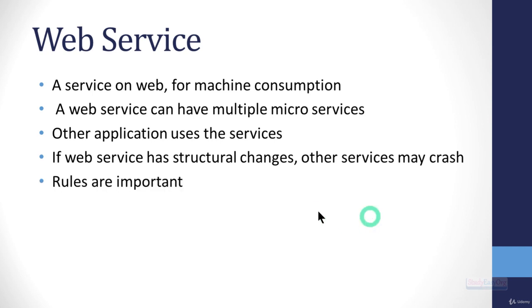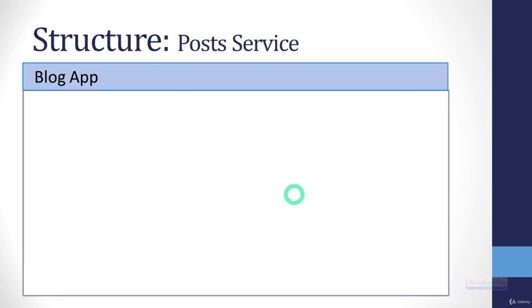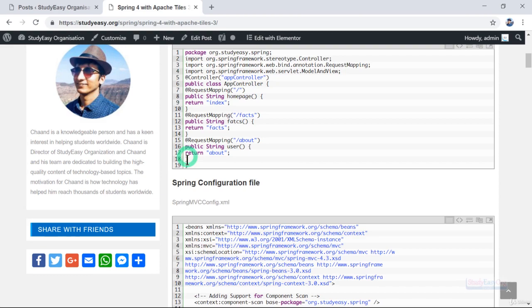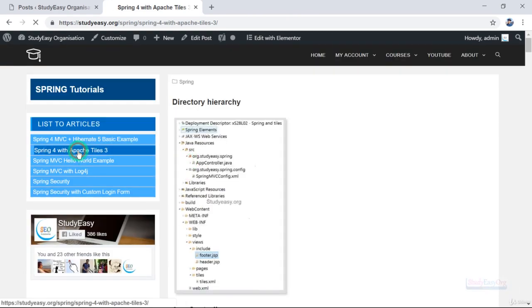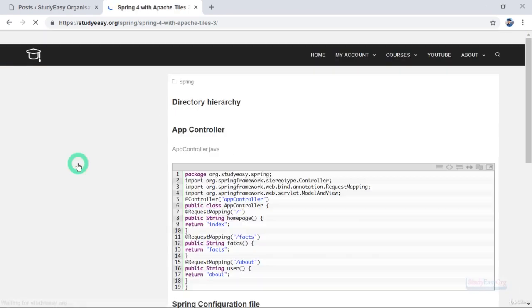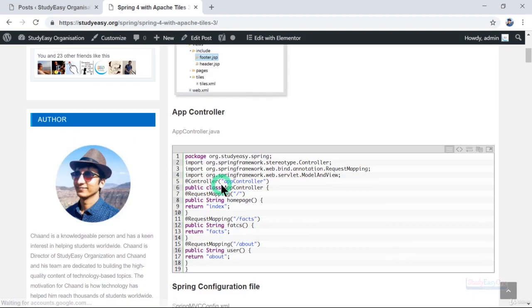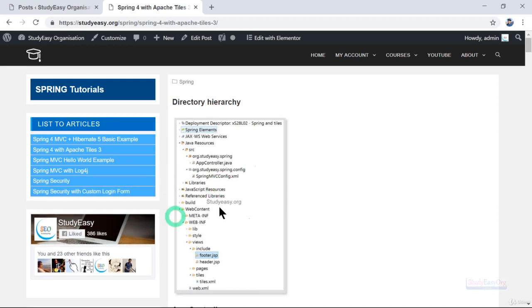Alright, so now let's move forward and let us try to understand what exact microservice we will try to build in this section. Now definitely we will try to build a blog-like app. What is a blog? First of all, let us try to understand. For example, if I show you our website, in here we are releasing multiple posts and we are still building it. You may not be able to view all of these articles, but the bottom line is that this is a blog website, and in a blog website there are posts.